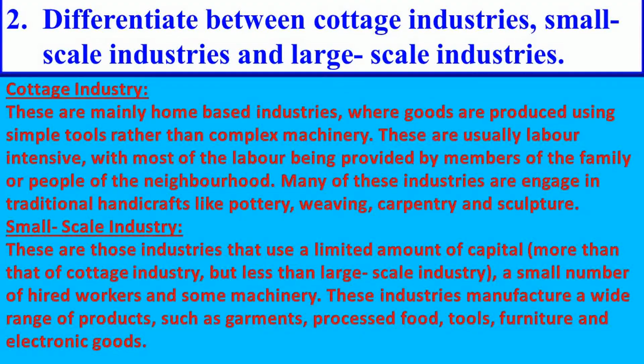These are usually labor intensive, with most of the labor being provided by members of the family or people of the neighborhood. Many of these industries are engaged in traditional handicrafts like pottery, weaving, carpentry, and sculpture.